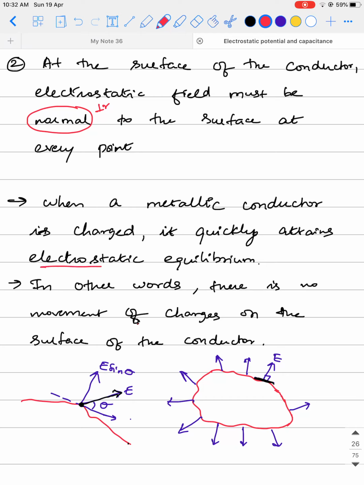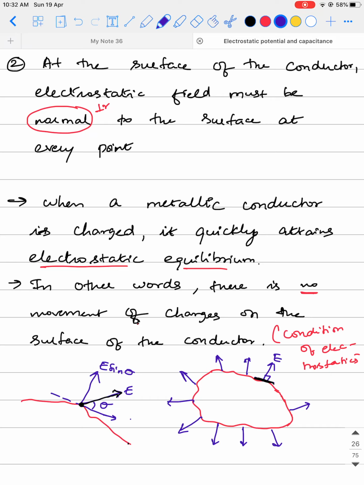So electrostatic equilibrium can also be stated like this. In other words, there is no movement of charges on the surface of the conductor, right? So this is what is called the condition of electrostatics, because electrostatics means the charges are at rest. Now we will try to prove this using the contradiction method. Before that, let's try to understand what this perpendicularity means.